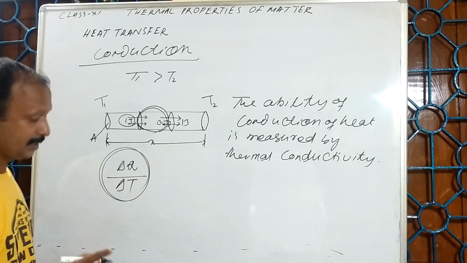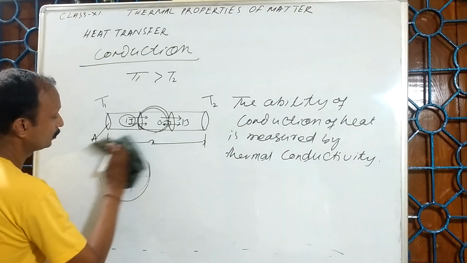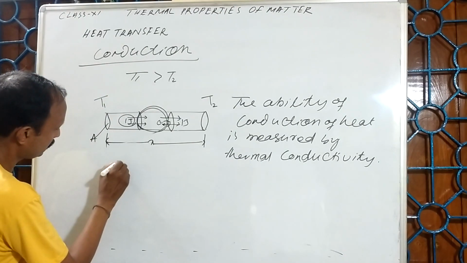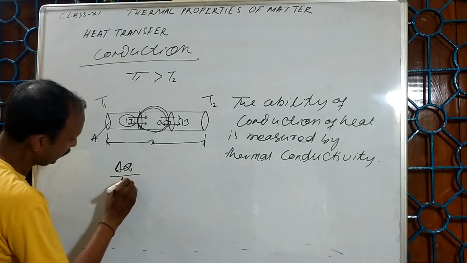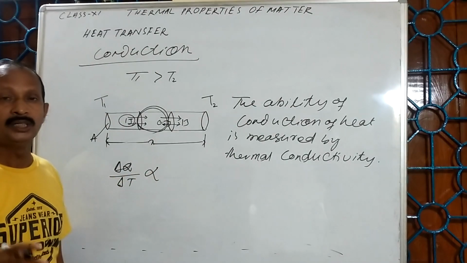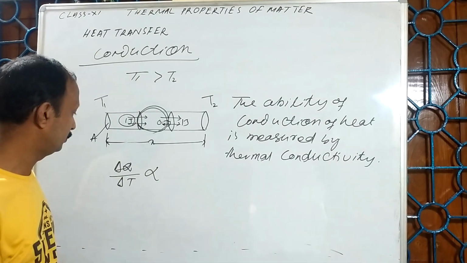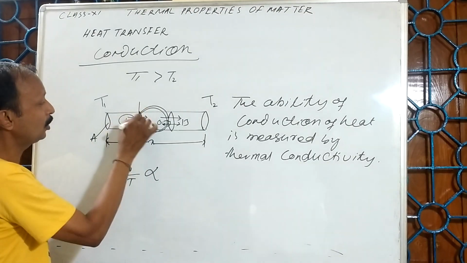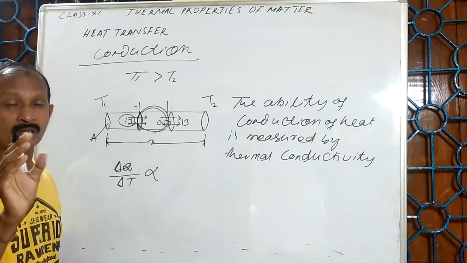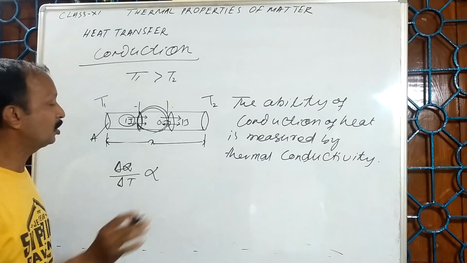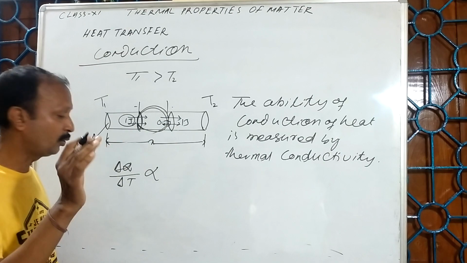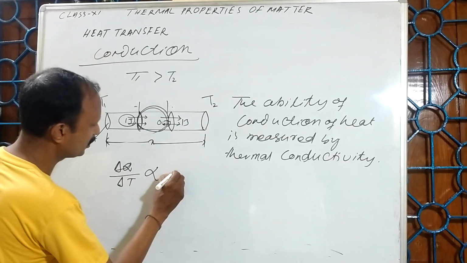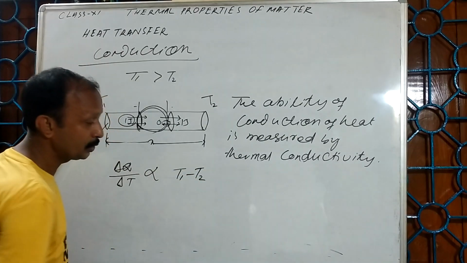This rate of heat is directly proportional to the change in temperature. How much heat will flow per unit time depends upon the difference in temperature, not the temperature. Difference in temperature between the 2 points, from where to where it will travel. So I can say that delta Q upon delta T is directly proportional to T1 minus T2.